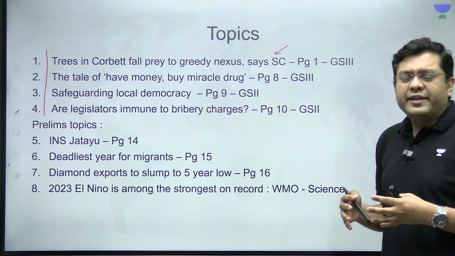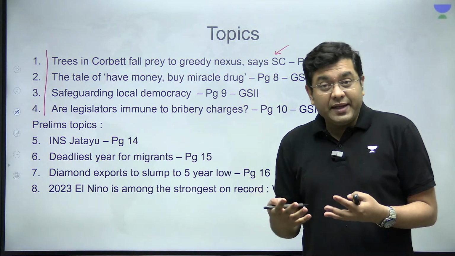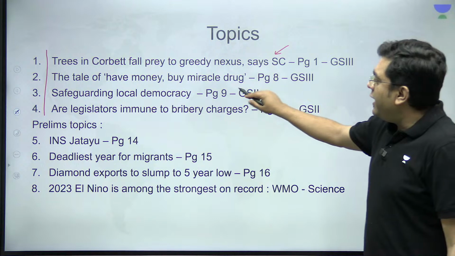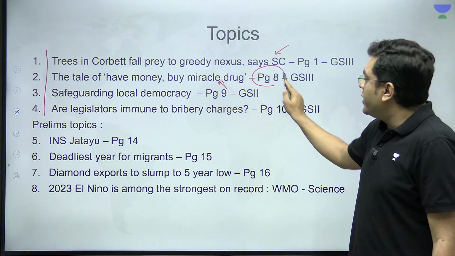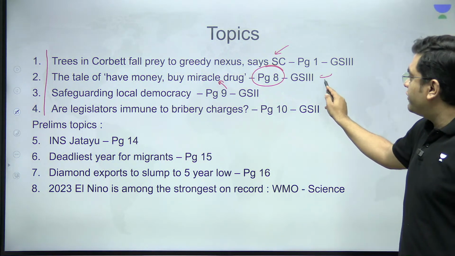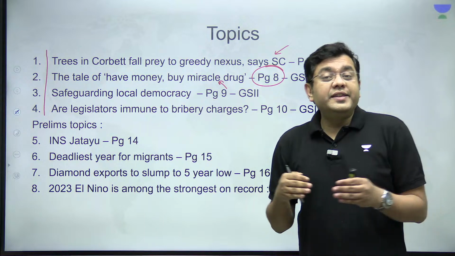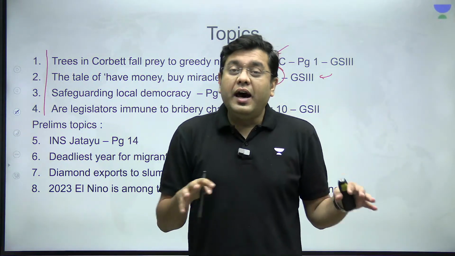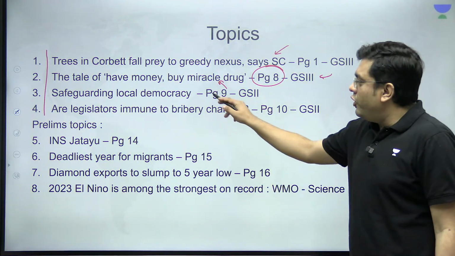And Supreme Court has talked about setting up of an empowered committee, what that committee is, what is the mandate of that committee. Then the tale of how money buys miracle drug that has appeared in the editorial section, that is relevant for your GS paper 3. So this is about the utility of various different drugs and the usage of them on the larger public without proper testing. Then, safeguarding local democracy.